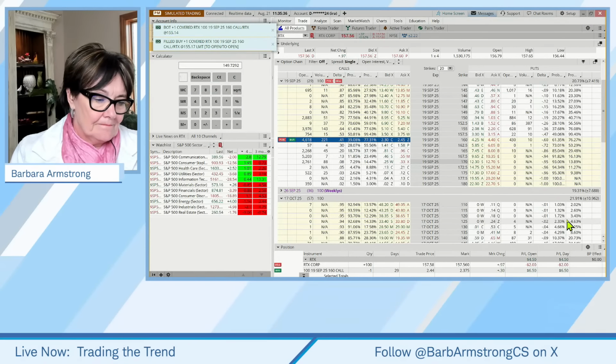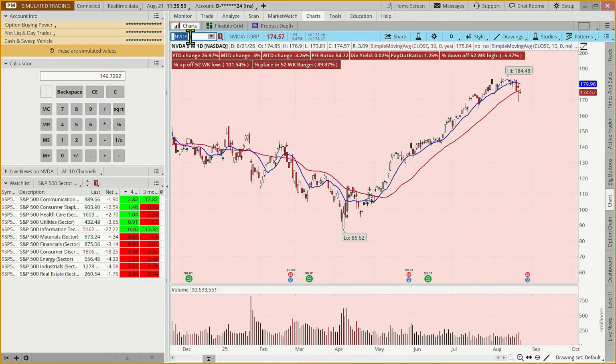Okay, so let's look at NVIDIA. Why not? Because people look at NVIDIA every day. Now, this is a stock that's had quite a journey, right? But when we look at this, it's had this beautiful move to the upside, pretty dramatic, similar to what we've seen happening with the S&P and the NASDAQ. Only this one is up almost 100%, even with this pullback.